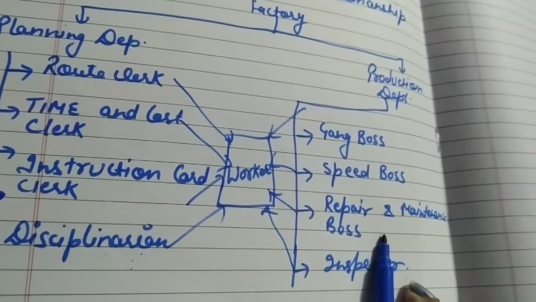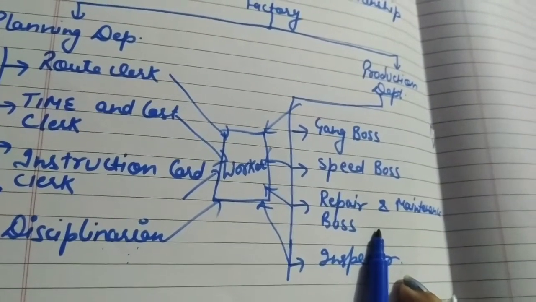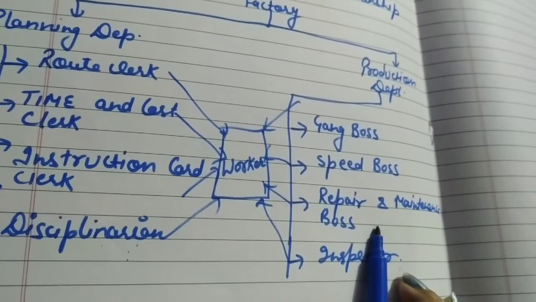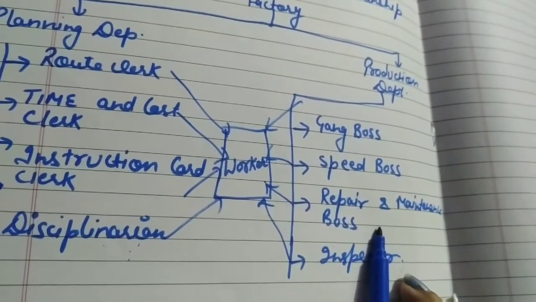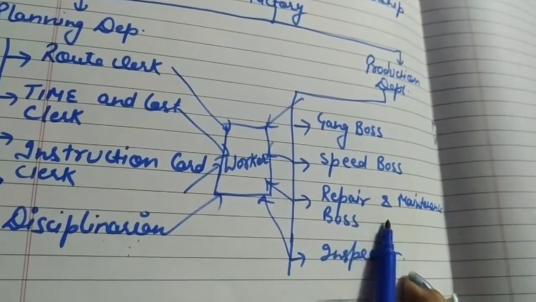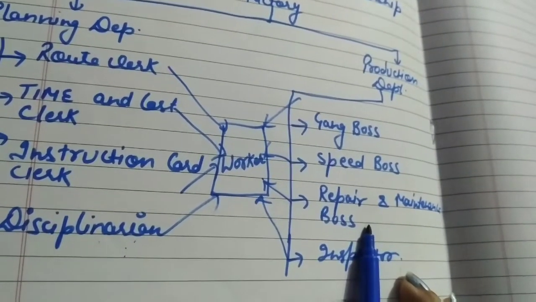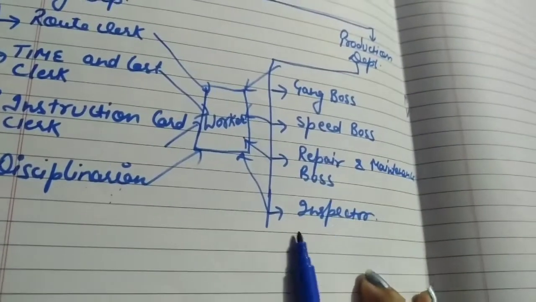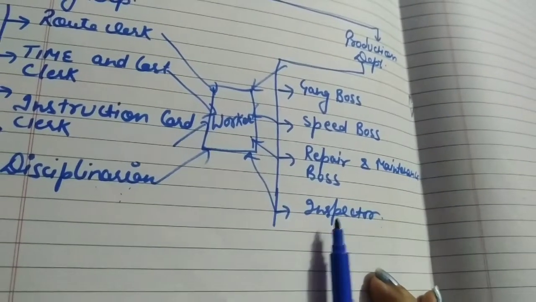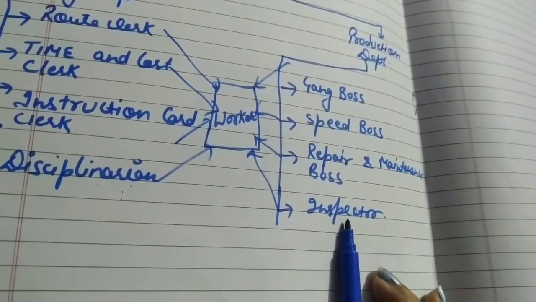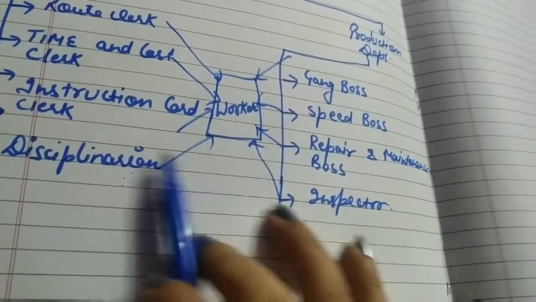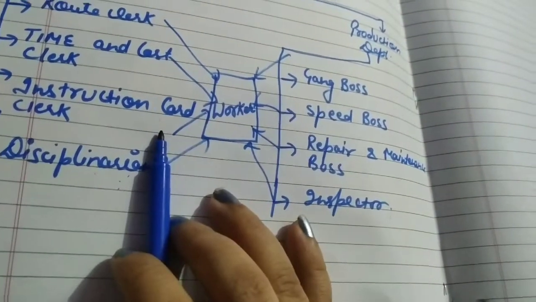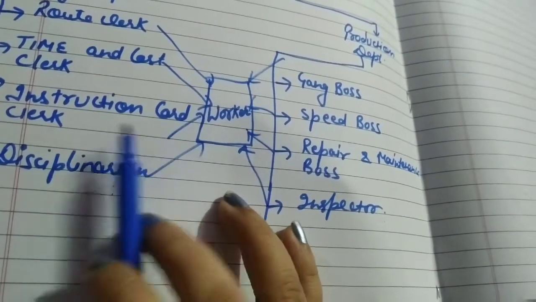As we know, when production takes place, then wear and tear will obviously take place, and then there should be a repair and maintenance boss to take care of the machineries. And the last one is inspector. Inspector always checks whether the goods are produced according to the standard quality which is prescribed by the instruction card clerk. What is the work of the instruction card clerk?